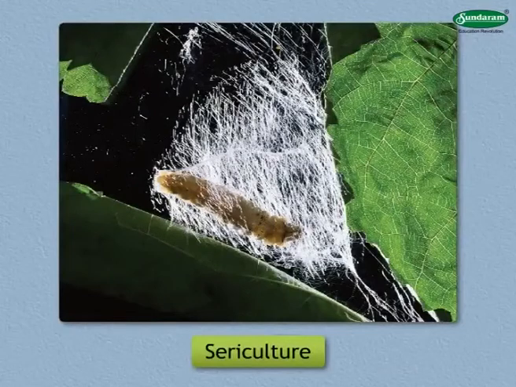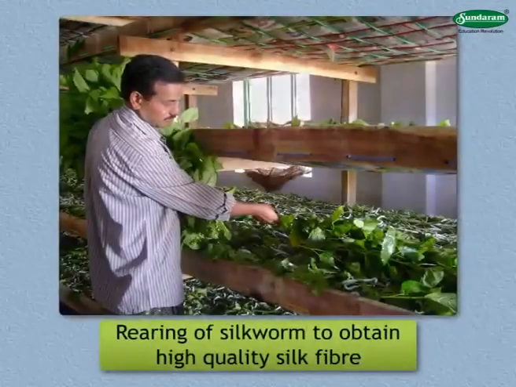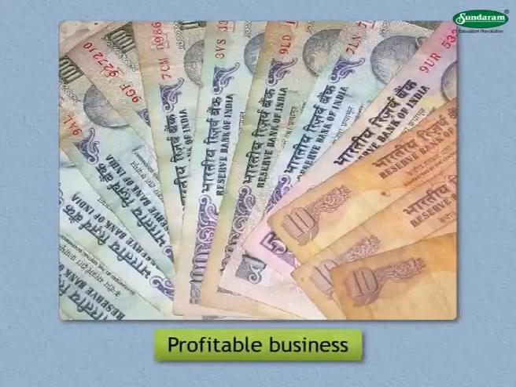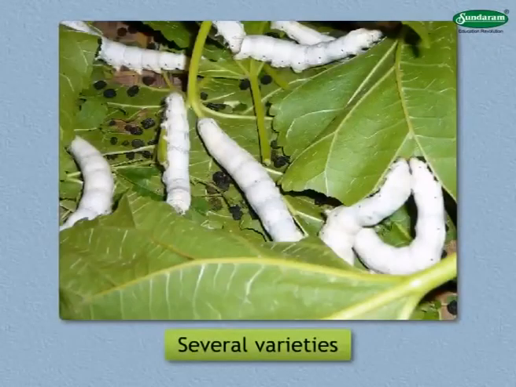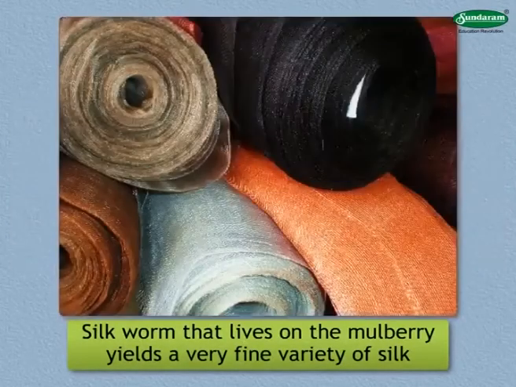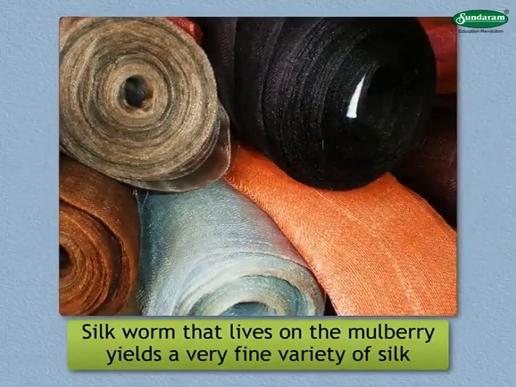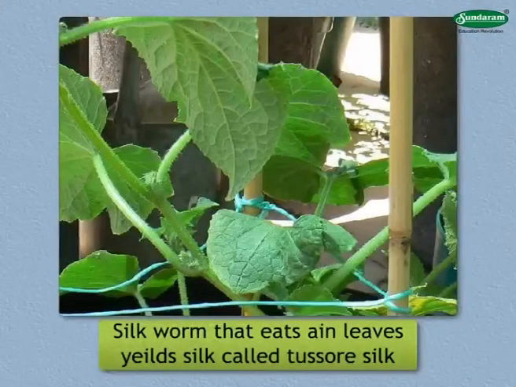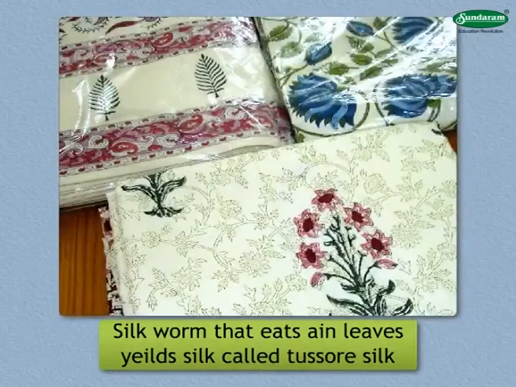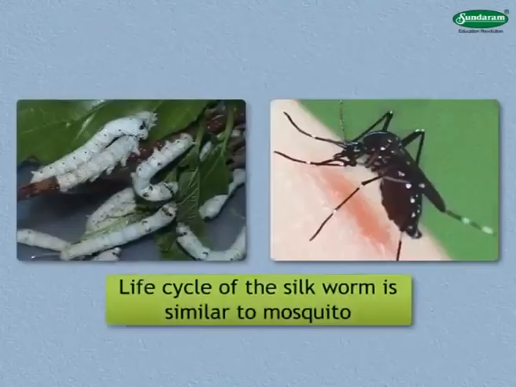Coming to sericulture. Sericulture is the rearing of silkworms to obtain the high-quality silk fiber that they yield. Sericulture is a profitable business. Silkworms are of several varieties. Of these, the silkworm that lives on mulberry leaves is very important as it yields a very fine variety of silk. Also, the silkworm that eats ain leaves is an important variety as it yields a silk called tussar silk, which is very strong.